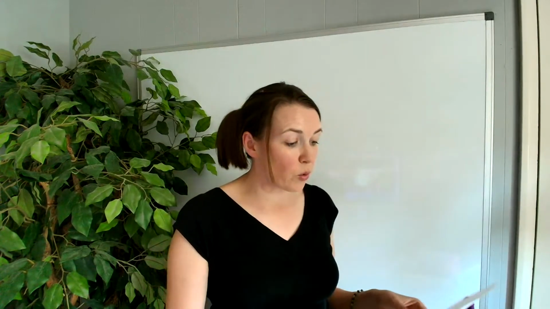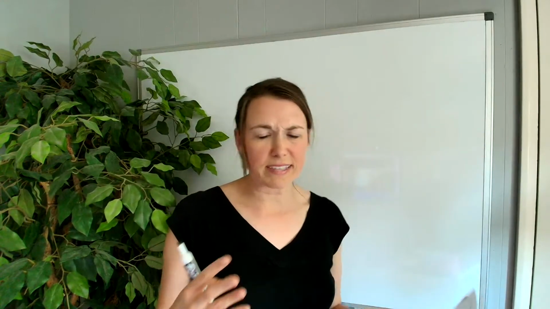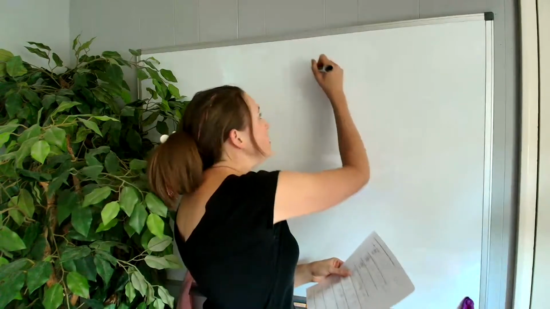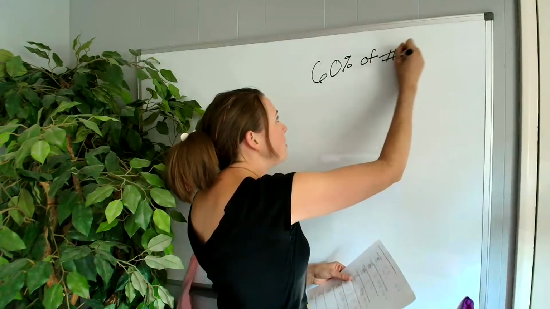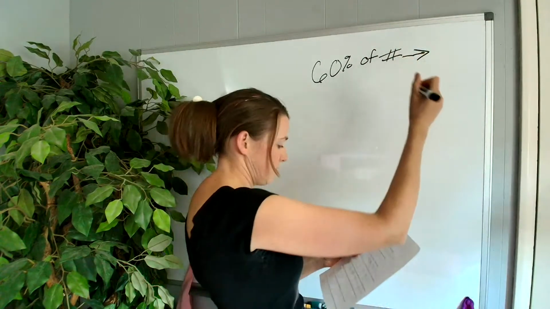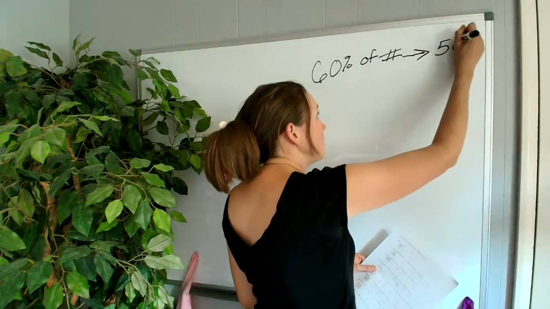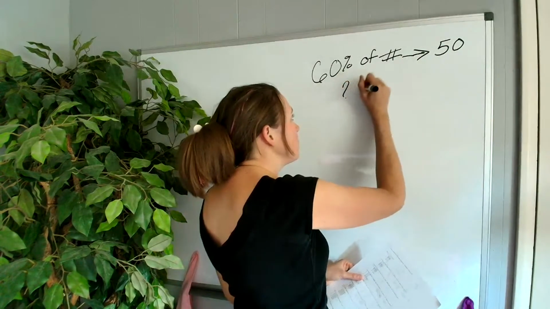Okay, here we go. So this time we're going to do ones that sometimes people see a question like this and they're a little overwhelmed. So it says, if you have 60% of a number and that number is 50, what is the original number? Okay, so we have 60% of a number is 50, and we want to know the original number.